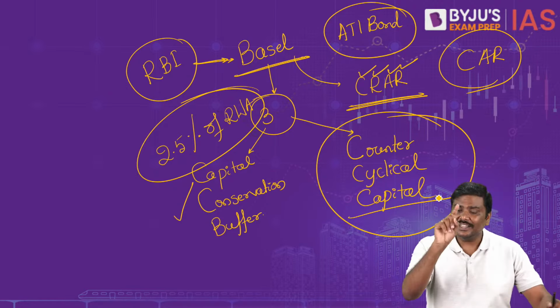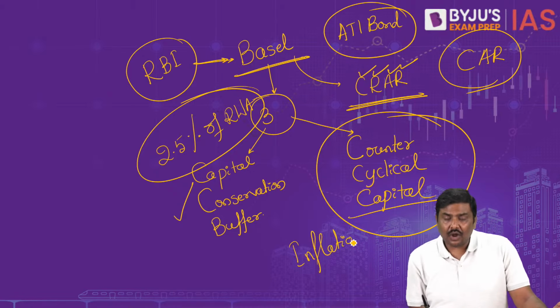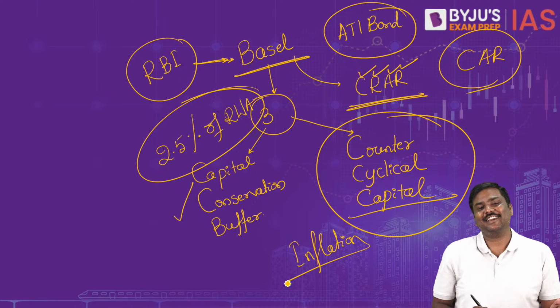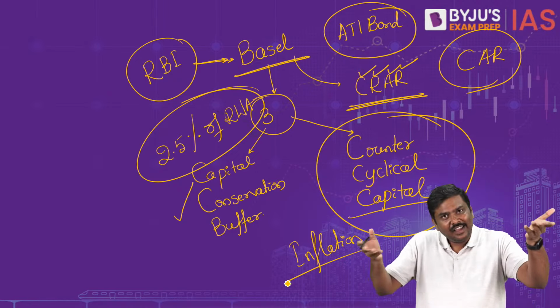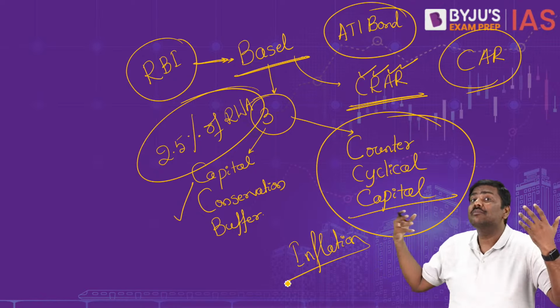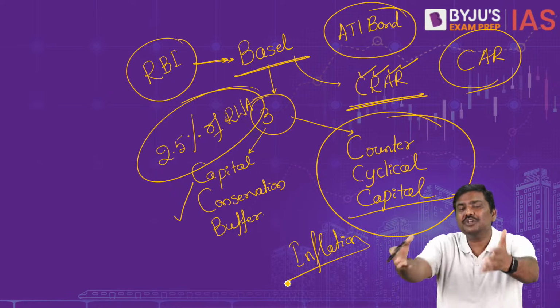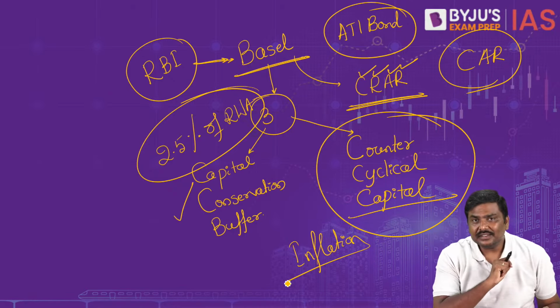Absolutely no. There is a danger of inflation. Right? Why? If capital availability is very high, interest rates will be very low. Consumption is already very high, means demand is very high. Further you push capital in the market, it will cause inflation. So what does Basel III say?